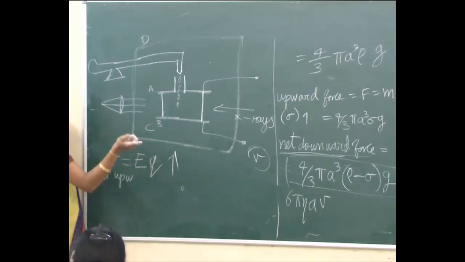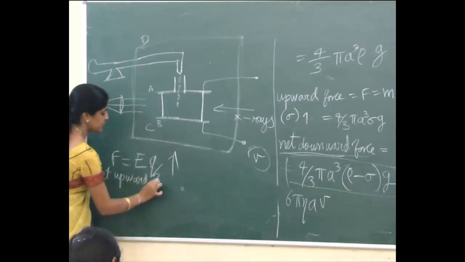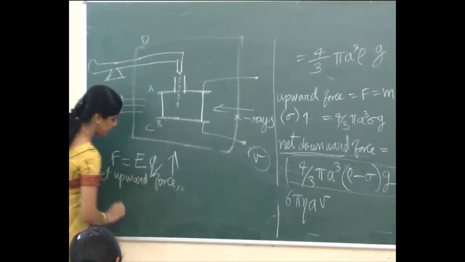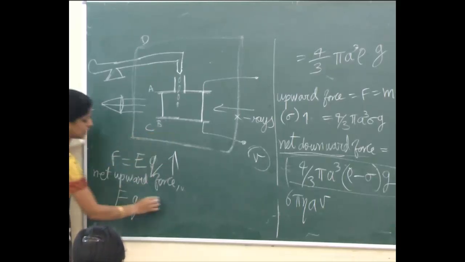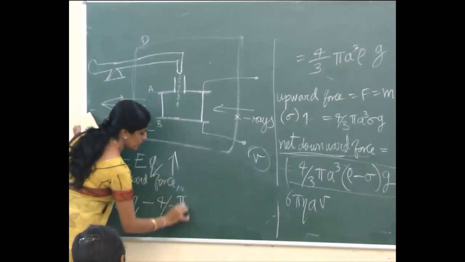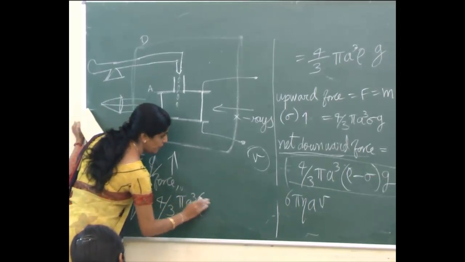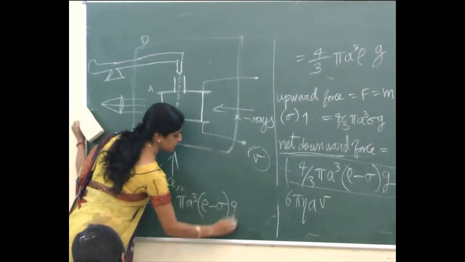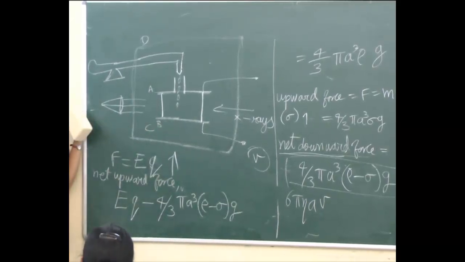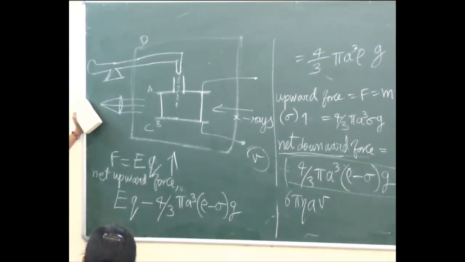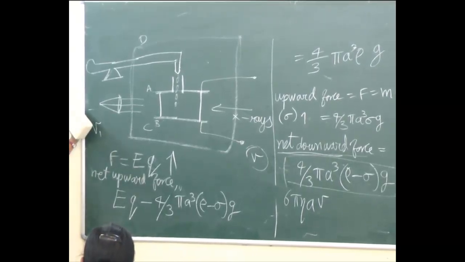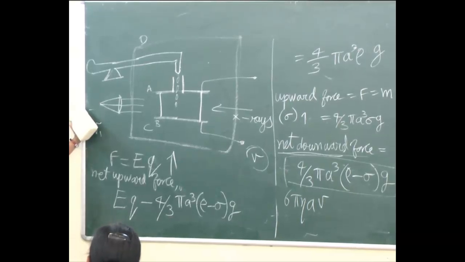Since the oil drop is moving up, this force will be greater. So net upward force is equal to EQ minus 4 by 3 pi a cube (rho minus sigma) into g. இப்போ net upward force கண்டுபிடிச்சாச்சு. When this force is equal to the viscous force, now the object attains a constant velocity. That terminal velocity, let it be V1. What is V1? The terminal velocity attained by the charged oil drop.